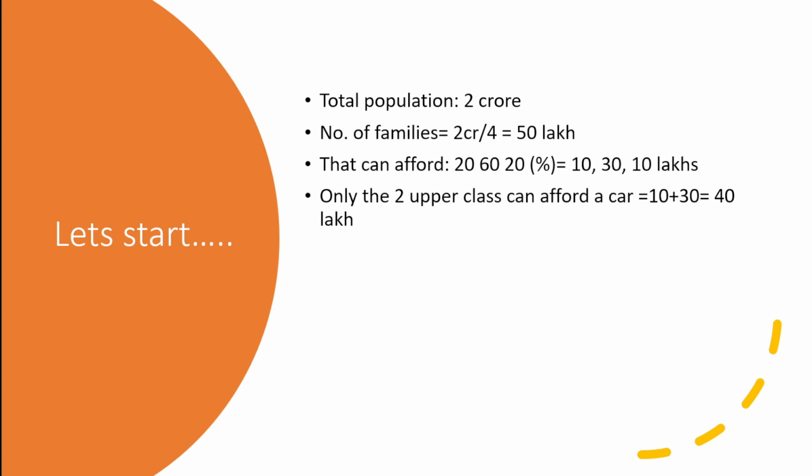Now after this, we would assume that there are 40 lakh cars in Delhi, but no, the richer people will prefer to have two cars. Then we get 10 into two cars for every family, which will be 20 lakh, and the middle class family gets 30 into one car, which will be 30 lakh. 20 plus 30 becomes 50 lakh. So finally we get the total number of cars that are present in Delhi, which will be 50 lakh according to our assumptions.